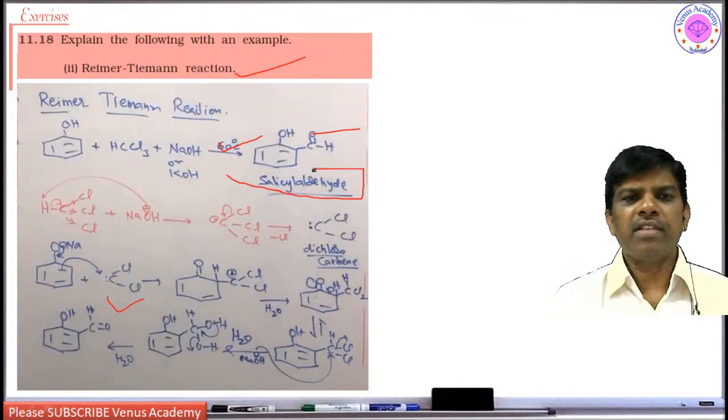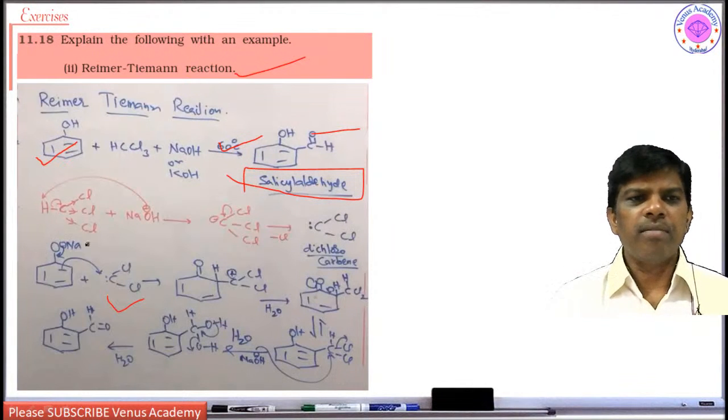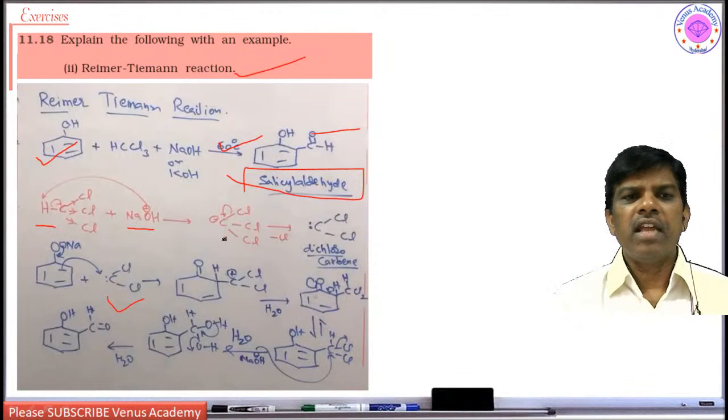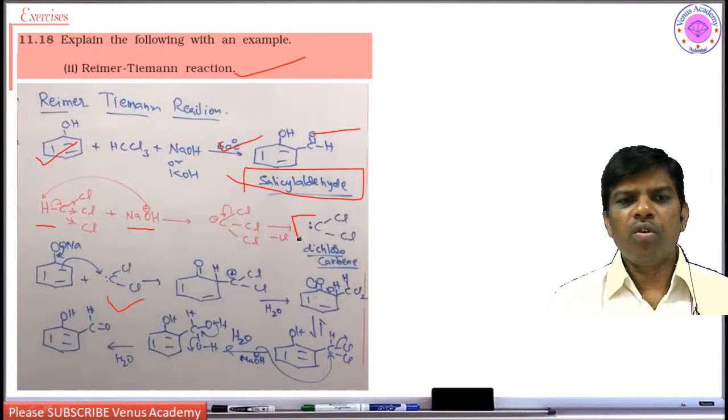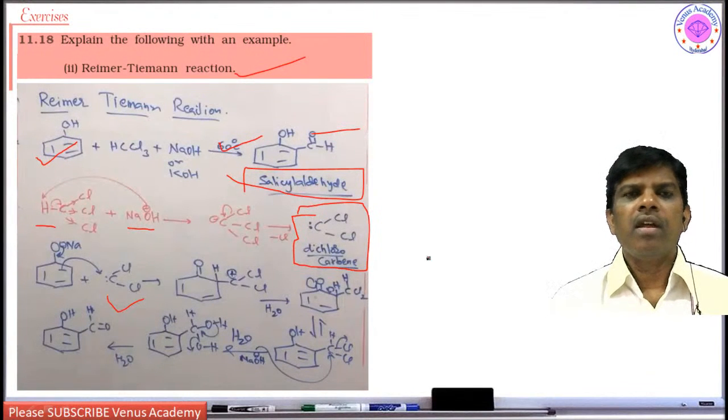Salicylaldehyde. You can prepare salicylaldehyde straight away from phenol using chloroform and sodium hydroxide or KOH. What is the mechanism? The first step of this reaction is that it loses a proton to sodium hydroxide and then it further loses chlorine to give dichlorocarbene. It is one of the ways to prepare dichlorocarbene from chloroform.